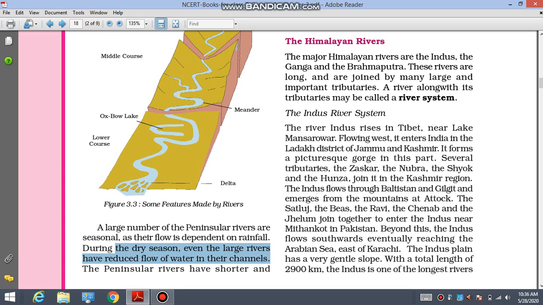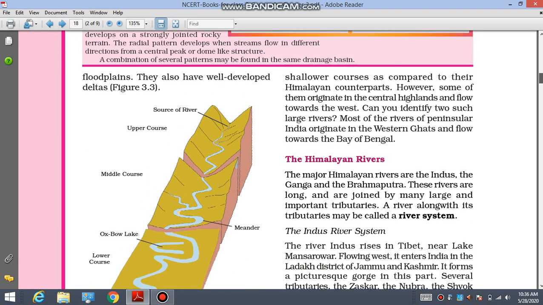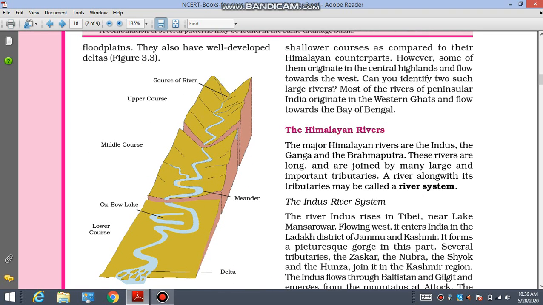So peninsular rivers have shorter and shallower courses. So what is the thing? Shorter course means that from the originating area, the length of these peninsular rivers is very short. Okay, its length is very short. From the originating area it reaches the destination, that is either the Arabian Sea, the Indian Ocean, or the Bay of Bengal.